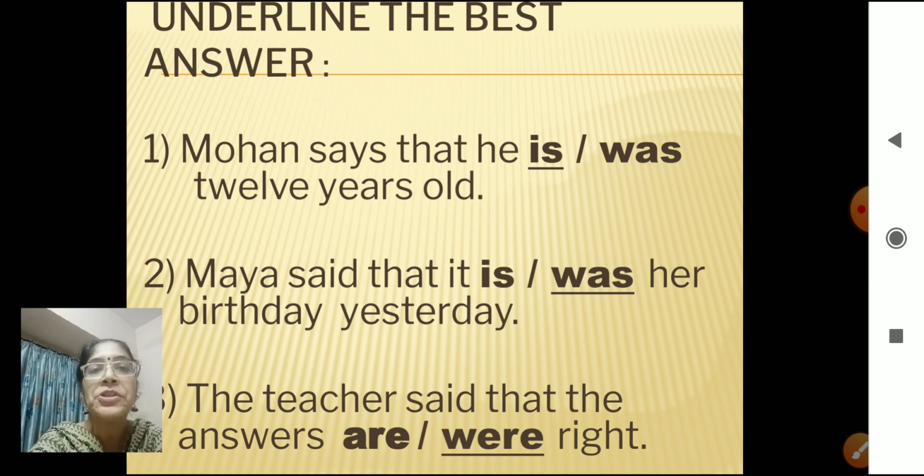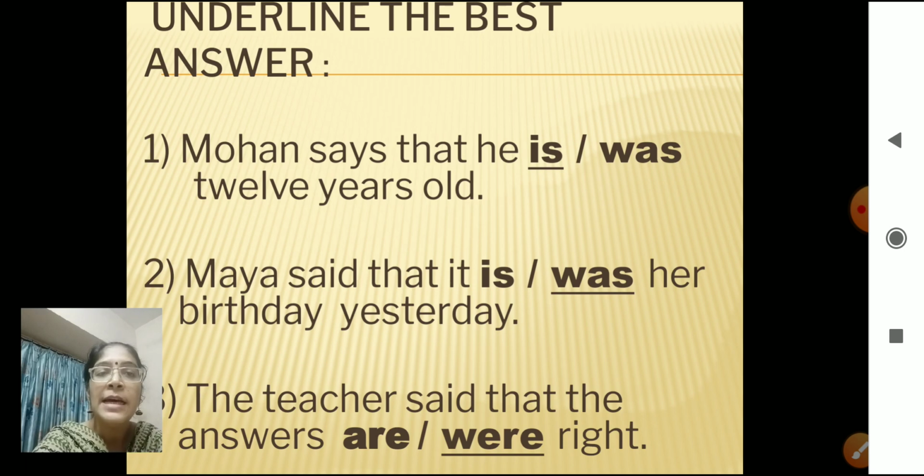Underline the best answer. You have to choose, you have to understand, and you have to underline the suitable answer. Okay. Number 1. Mohan says that he is 12 years old. Or what you will say?